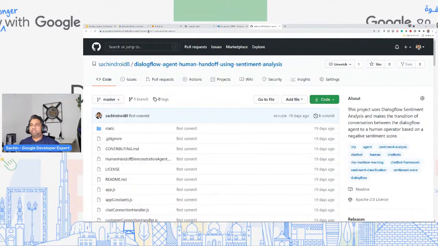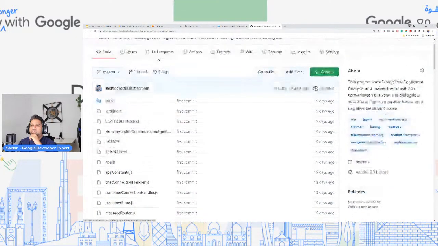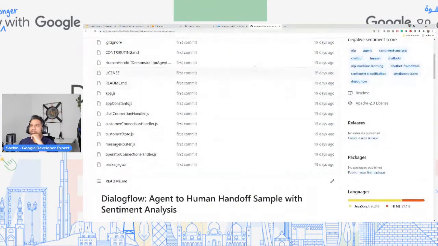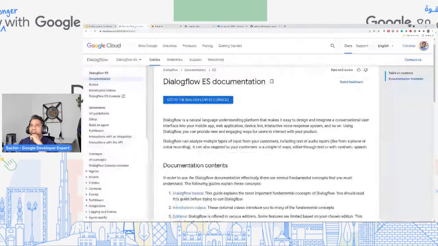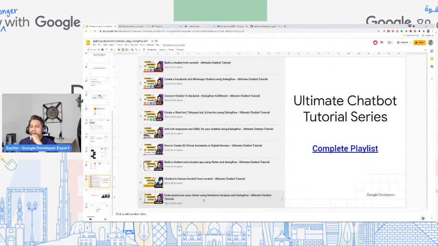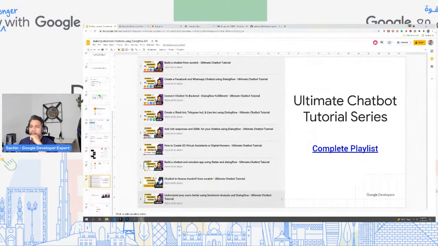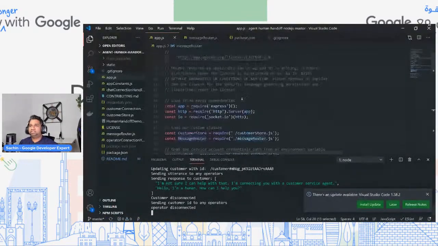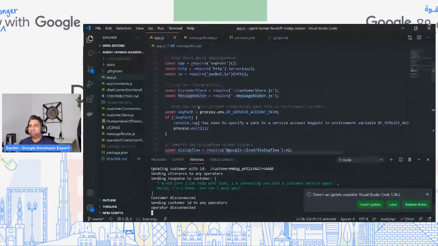So, Dialogflow agent human handoff using sentiment analysis. You can go ahead and get this specific code to begin this project, and then you can come back and follow the tutorials that follow this video, the last video, or these 8 and 9, to actually understand how to build this application. A quick note on the API part: you can see that this is a Node.js server.